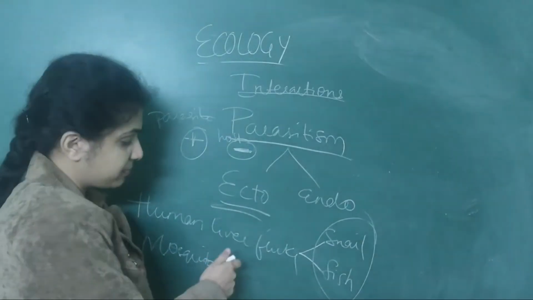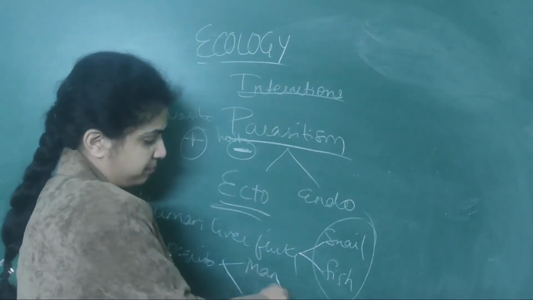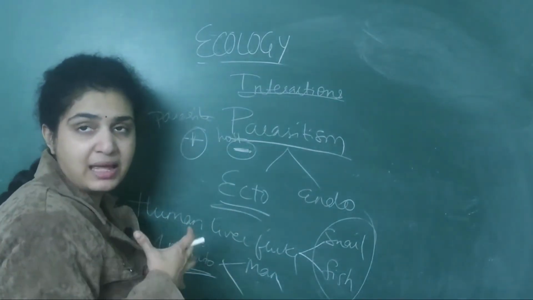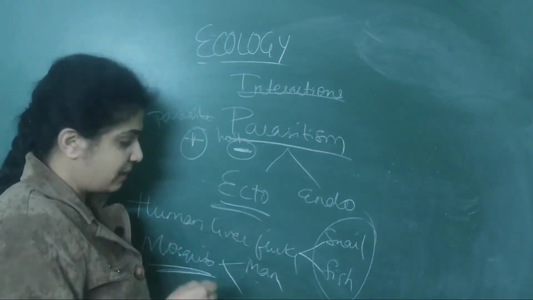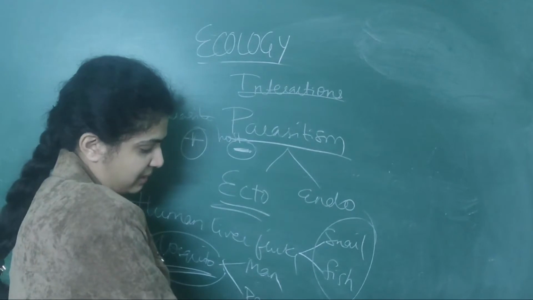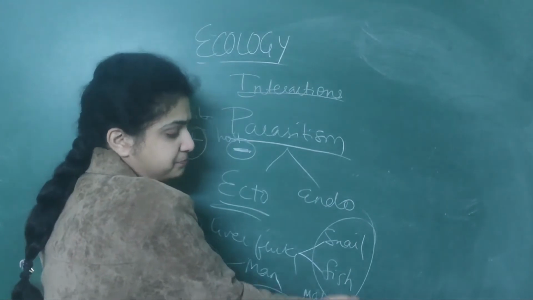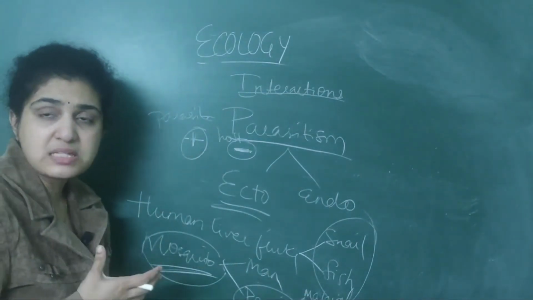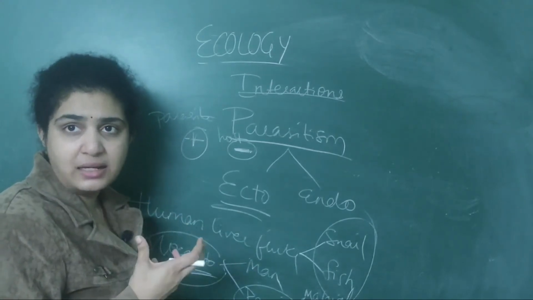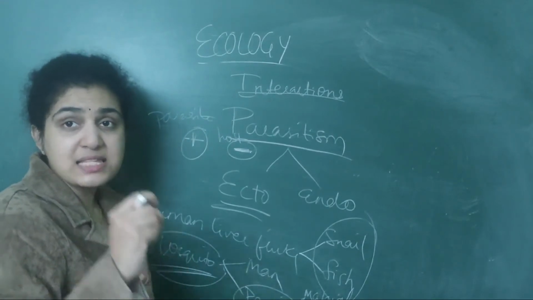Mosquito also same. The malarial parasite will have 2 hosts, that is mosquito as well as man. You all will think that malaria is caused by the mosquito. No, malaria is caused by a protozoan parasite, which is called Plasmodium. But the mosquito will act as a vector.